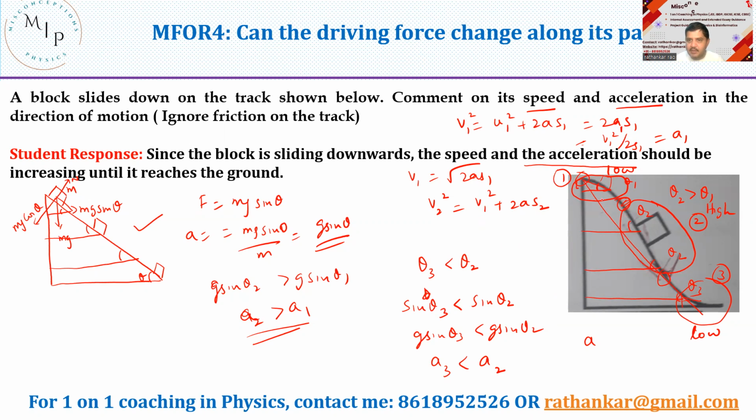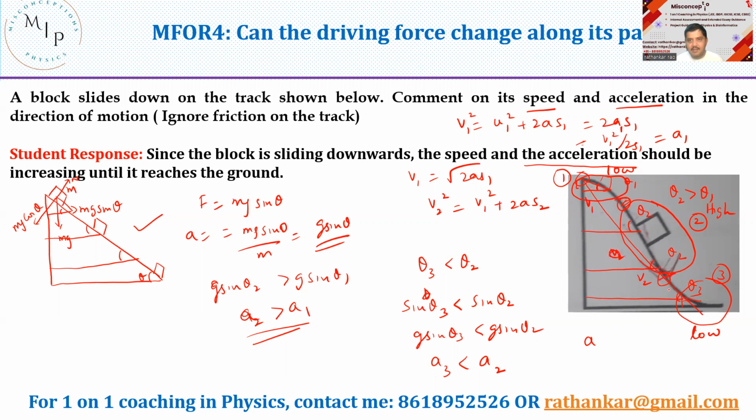Okay, so let me write down. In this region, it was v1. And when it comes here, it is v2. Here it is v2, and the end of this region gave you v1. Okay, when it reaches here, it is v2. It is v2, not here, sorry. This is v2 here. When it reaches here, is there a break? There's no break, right? So which means what?